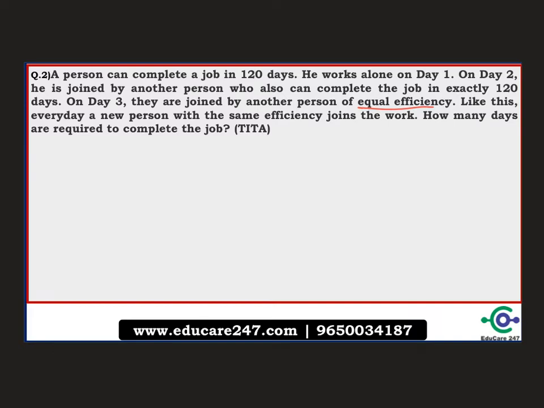Whenever you are given that a person can complete a job in 120 days, consider the complete work to be 120 units. On the first day, 1 person with 1 unit comes; on the second day, 2 persons with equal efficiency, hence 2 units; on the third day, 3 units, because 3 people with equal efficiency, and we have considered each man's efficiency to be 1. This goes on till n, till they complete 120 units of work.